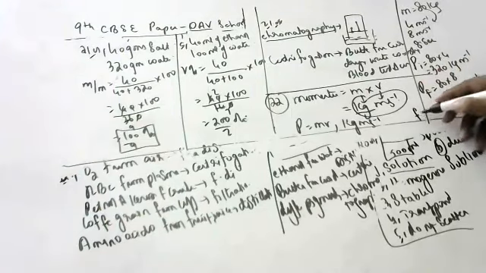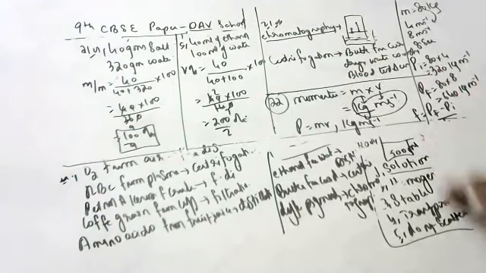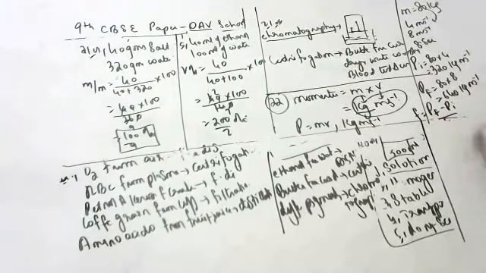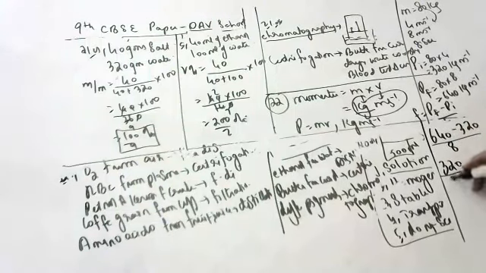What is force? Final momentum minus initial momentum by time. So how much is that, children? 640 minus 320 by 8. So how much, children? 40 Newton. 40 Newton is the force applied, because rate of change of momentum is force.